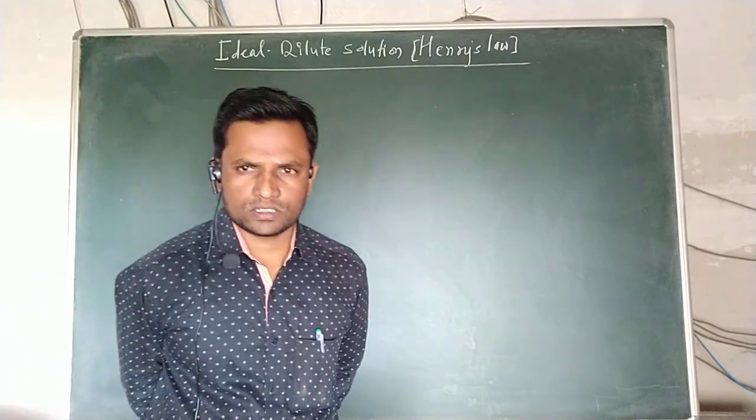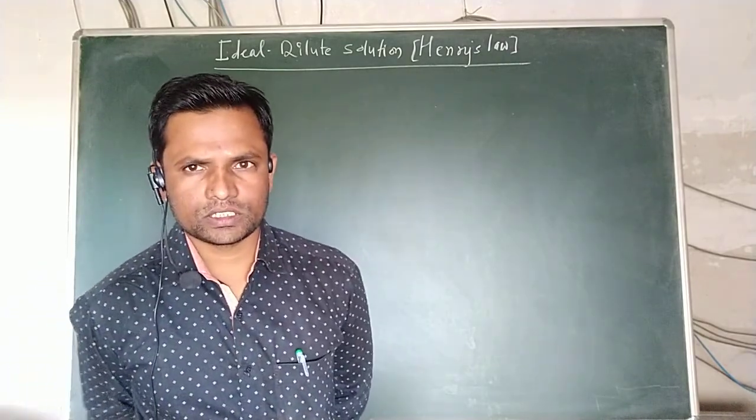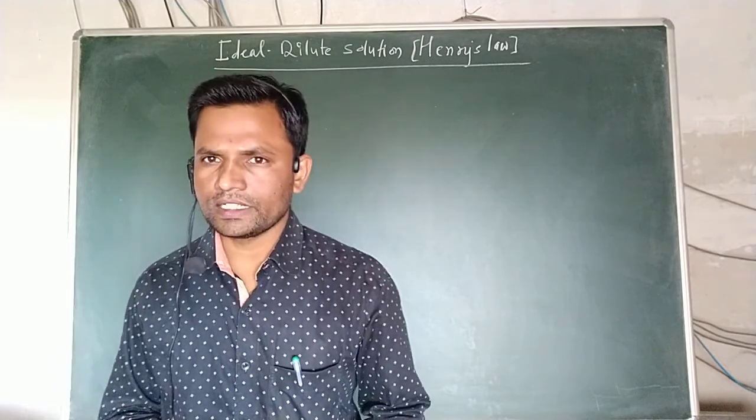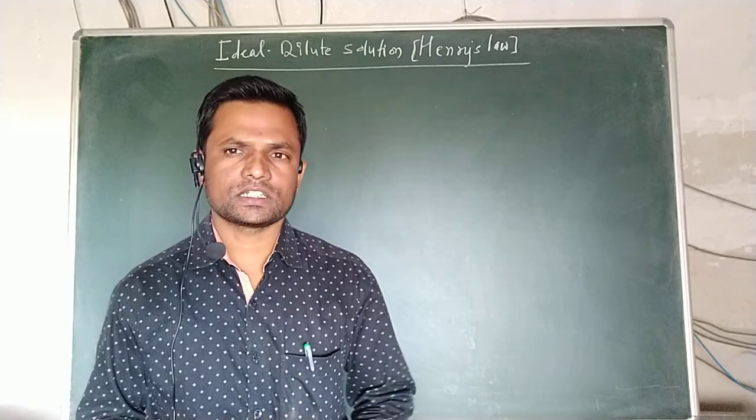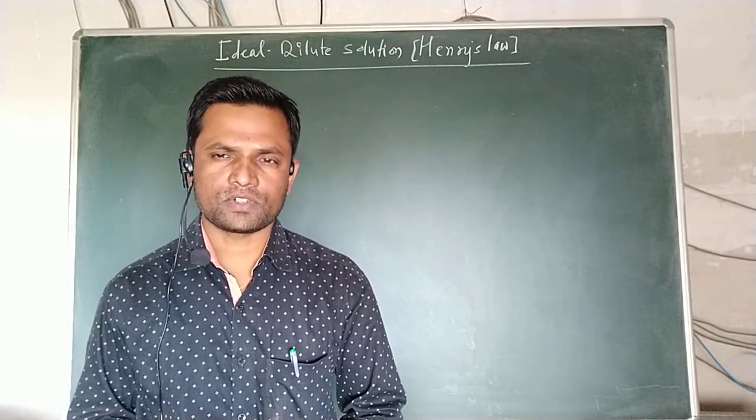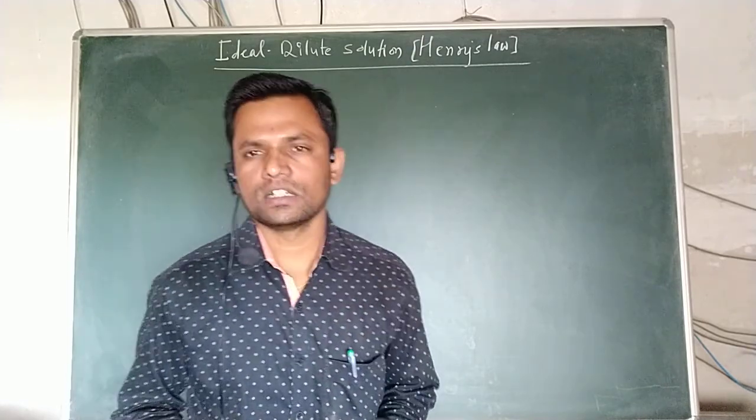From 2-3 lectures, we are discussing a new topic, chapter number 2, ideal and real solutions. In yesterday's lecture, we discussed what is meant by ideal solutions, as well as Raoult's law.